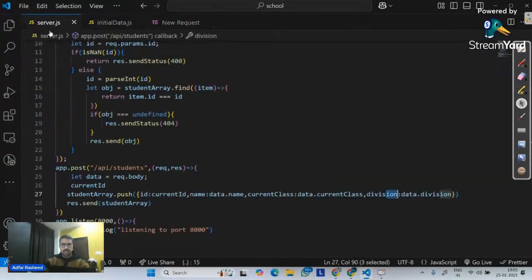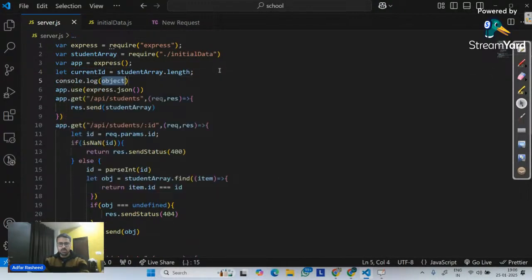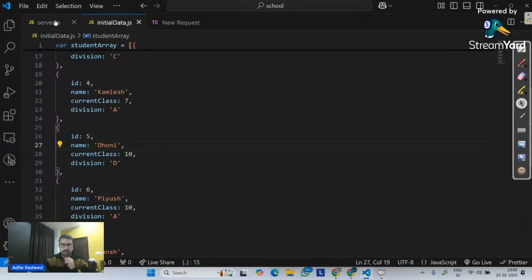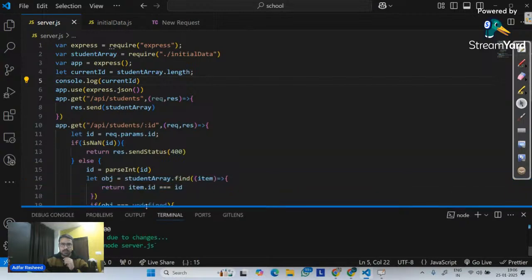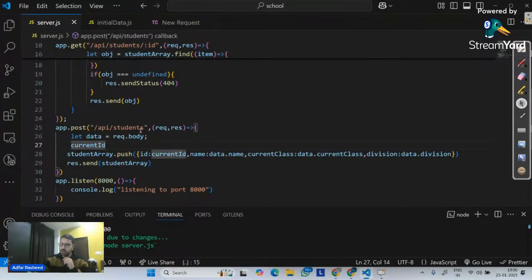Now let's see why it's happening over here. We are defining a variable called length. Let me do one thing. Let me simply say console.log my current ID. So in this case, let me make a request to this. If I send it, let me see what is the current length inside the server. It is giving me 7, which is correct. Then over here inside this request, I have not implemented plus here. Sorry. So it should be current ID plus.